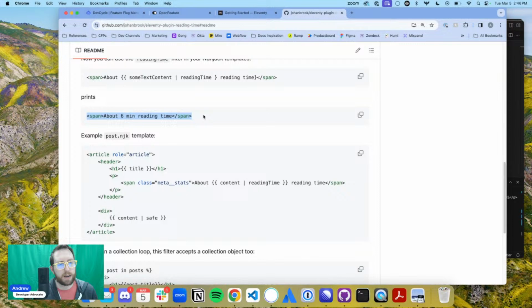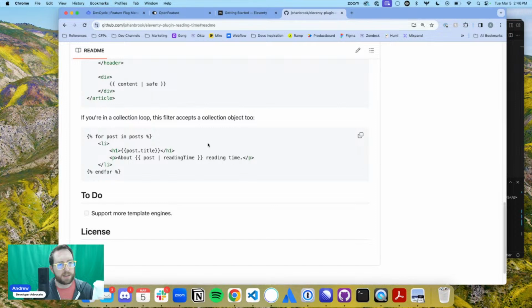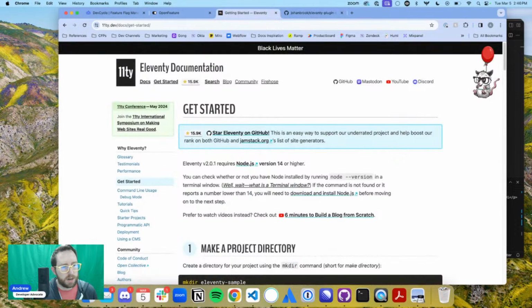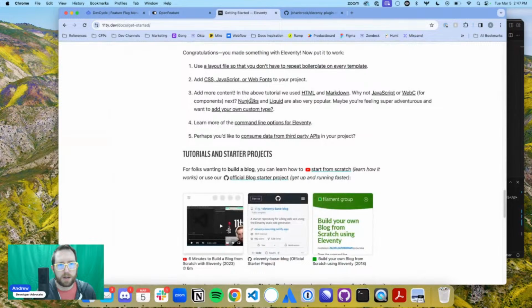And so obviously this is a static site generator. A lot of this is like you use this in your templates and then it'll roll it out in the final HTML. But yeah, you can kind of see how that works in here. You're basically declaring this in Nunjucks. And so let's talk about Nunjucks and templating as part of the docs getting started stuff. I wonder if it's a little bit lower down. Continue learning, Nunjucks, Liquid. Yeah.